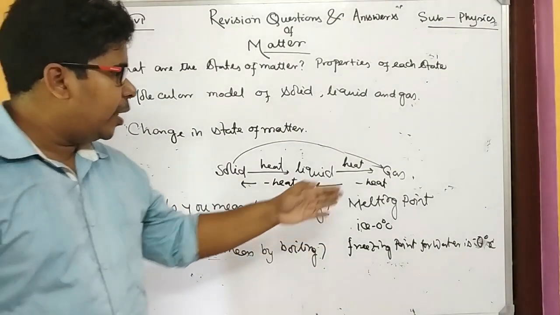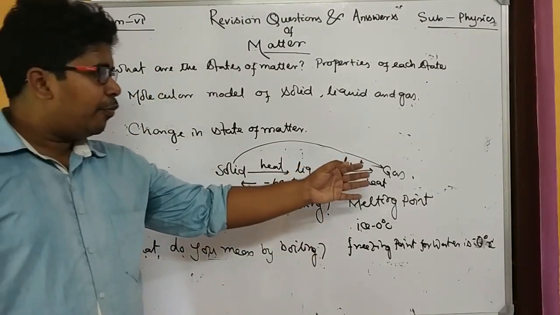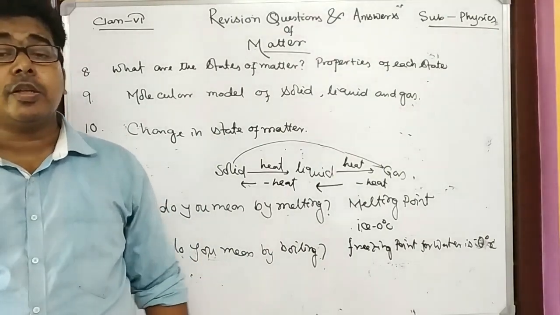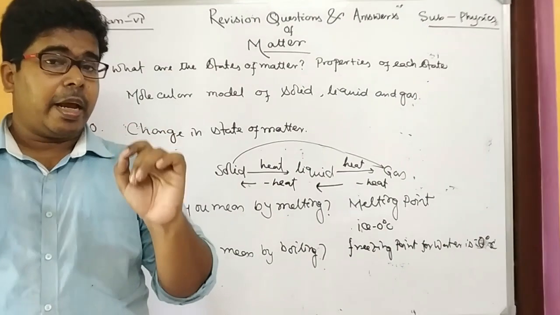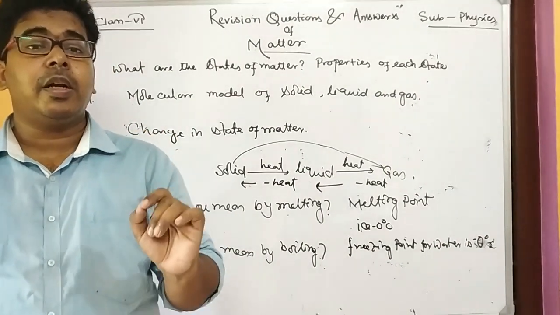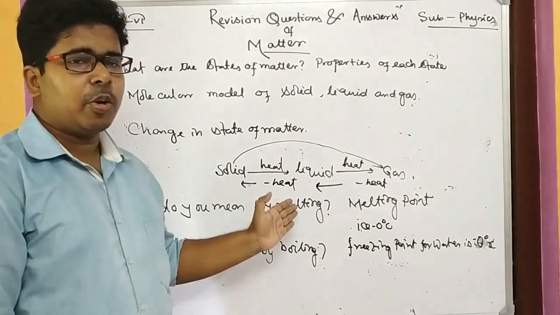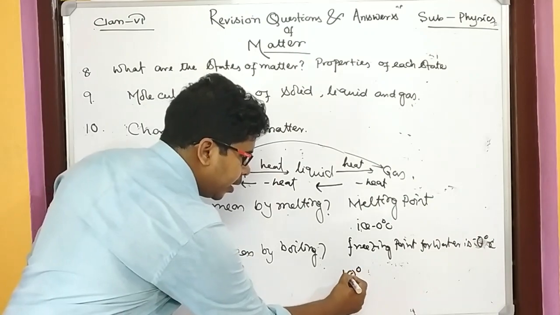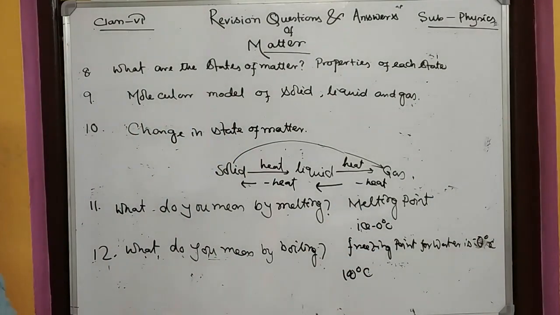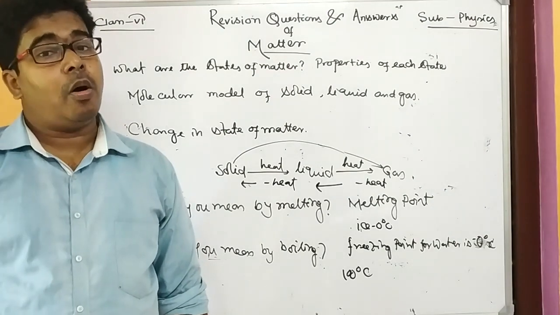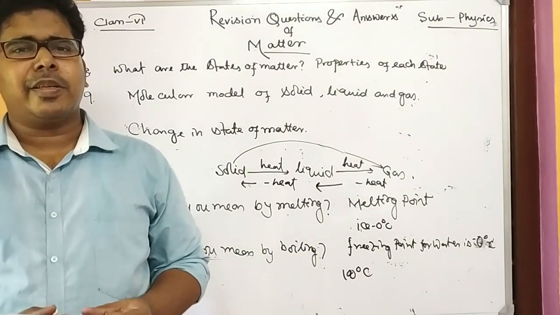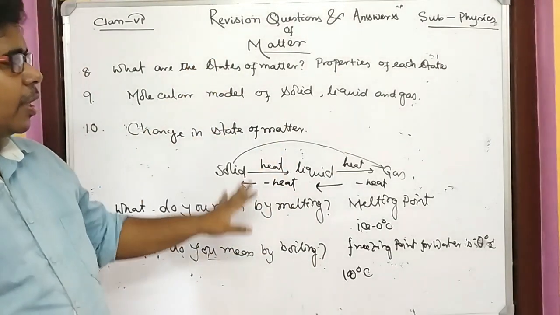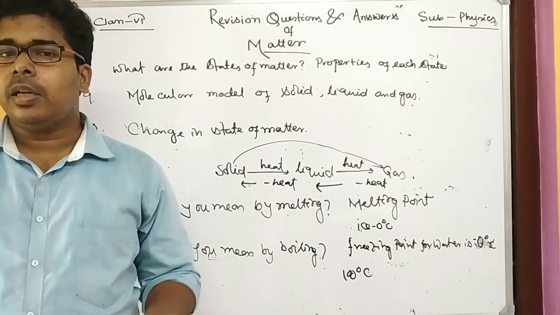Clear? Similarly, the opposite thing is also there: if you extract heat energy from gas at a constant temperature, that phenomenon is known as condensation, and that particular temperature is known as condensing point. For water, when it is converted into steam, the temperature is 100 degree centigrade. So 100 degree centigrade is the boiling point of water, as well as the condensing point of steam. So this is the question and answer that can come in the exam.